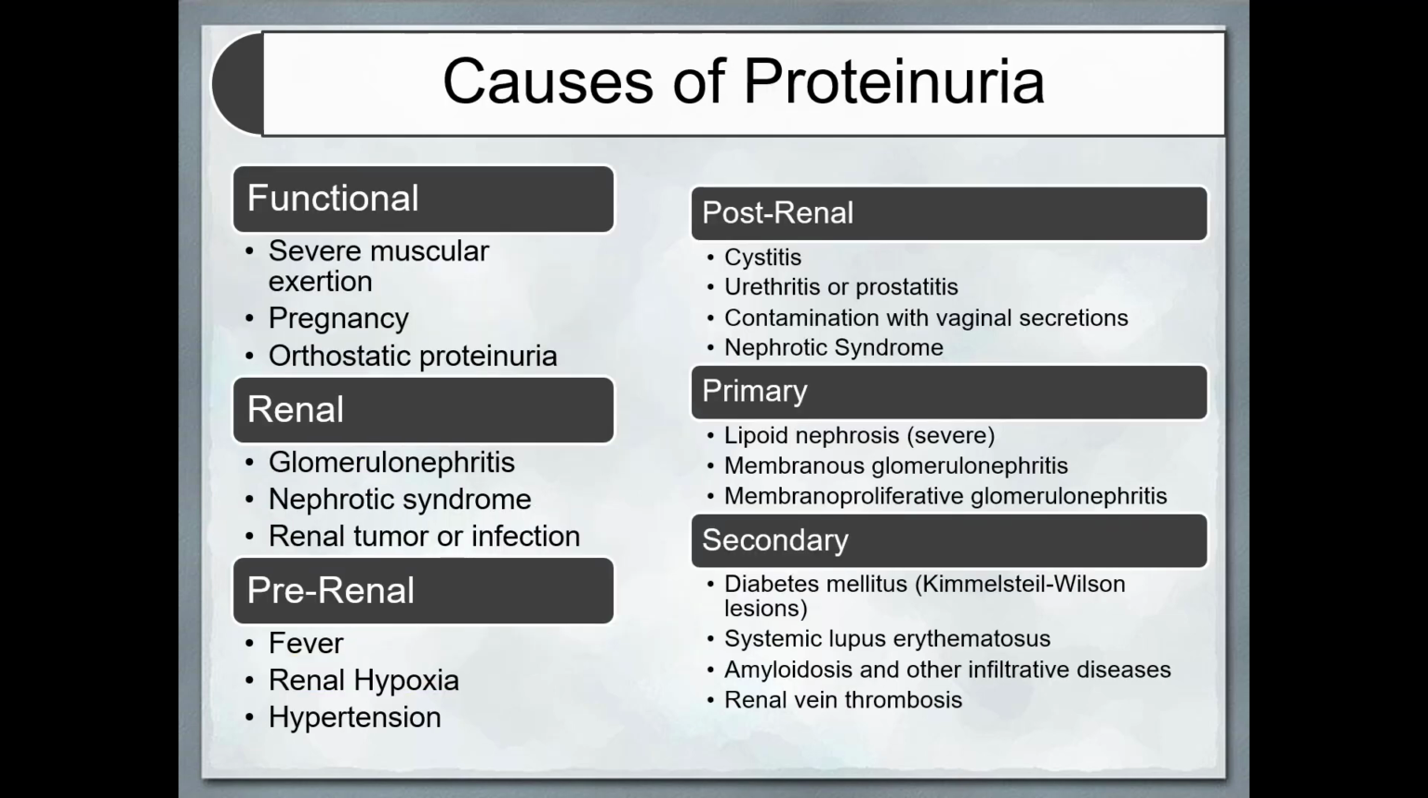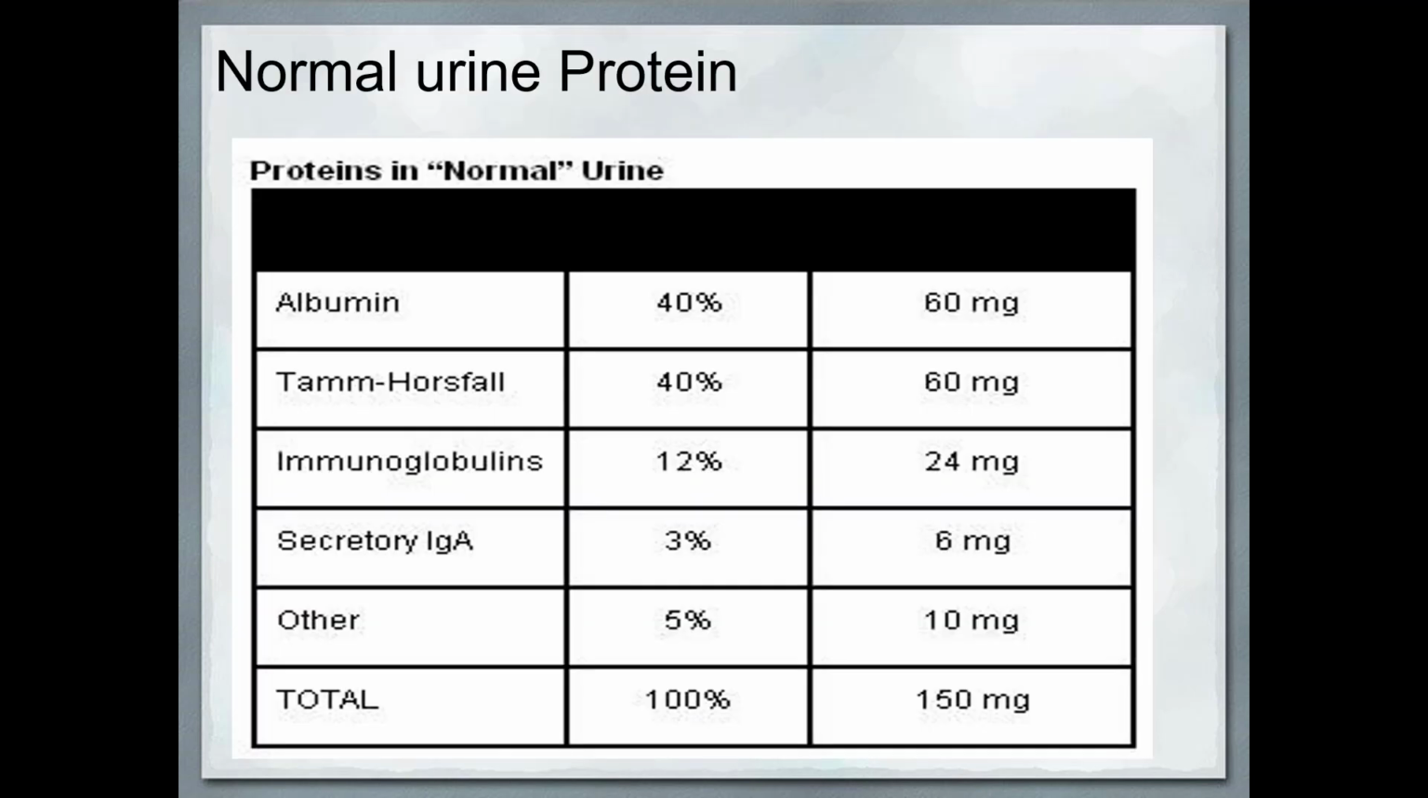Causes of proteinuria can be functional, pre-renal, renal or post-renal. It can be primary or secondary in nature. In normal urine protein, 40% is albumin and 40% is Tamm-Horsfall protein. Immunoglobulin constitutes about 12%, secretory IgA 3% and others 5%.